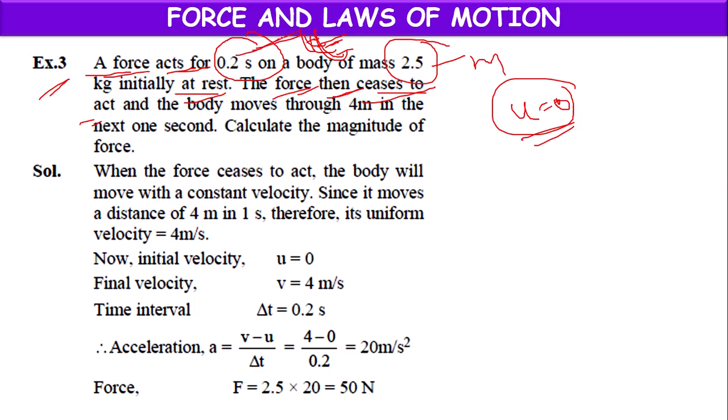After acting for 0.2 seconds, the force ceases to act, the force stops acting, and the body moves through 4 meter in the next 1 second. In the next 1 second, after 0.2 seconds, the body will move 4 meter. Calculate the magnitude of force.